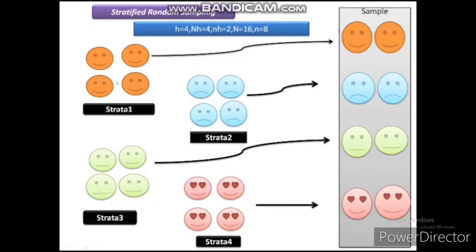Within the strata, the characteristics of persons or our data would be the same, but between them it will differ. Like here, the emojis are happiness, and here sad emojis are there. So these are different strata, different groups with homogeneous characteristics, but when we compare between the strata it will differ. This is stratified random sampling.